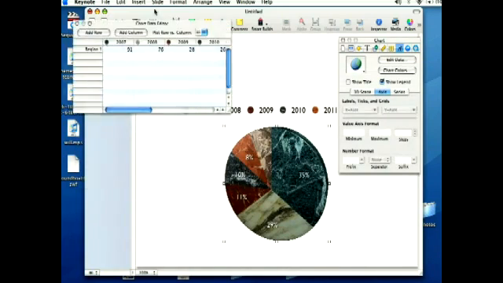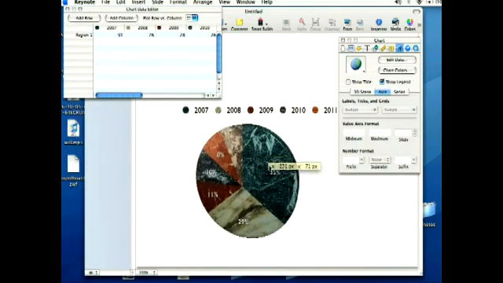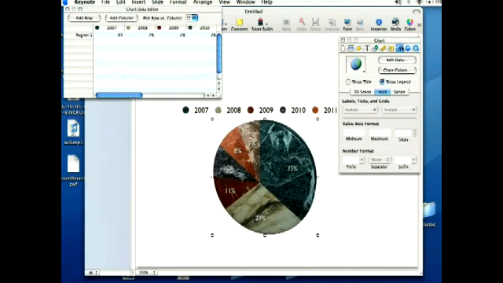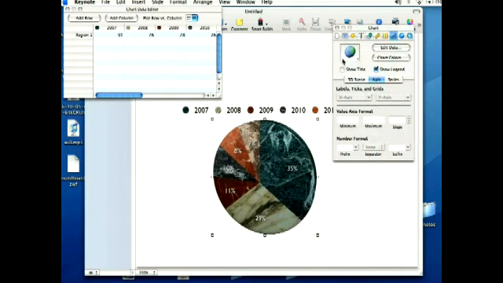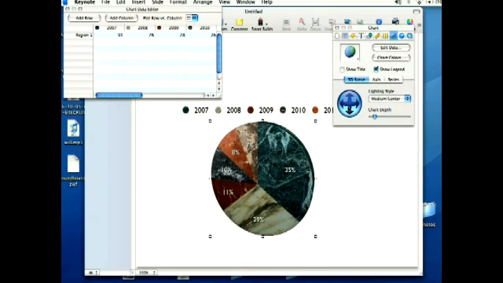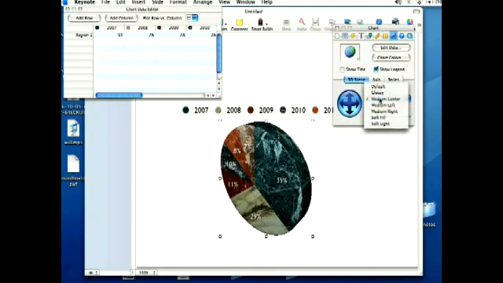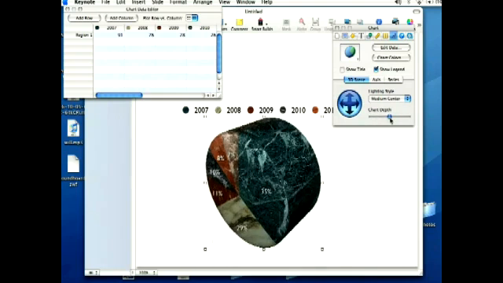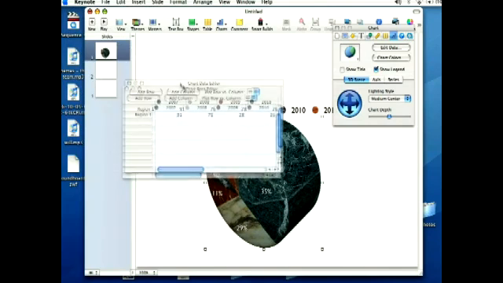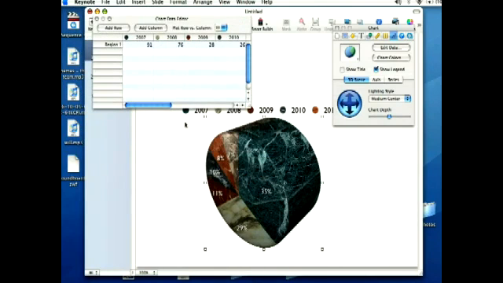And these work the same way, but as you can see, you can create some pretty cool 3D charts. Underneath the chart tab in the inspector, if you select 3D scene, you can come over here and you can actually change the orientation in 3 dimensions of your chart, and you can also change the depth of the chart as well as a couple of other things. But you can make your charts as simple or as complicated as you like, and you can come up with some pretty cool graphics based on your spreadsheet numbers for a chart.